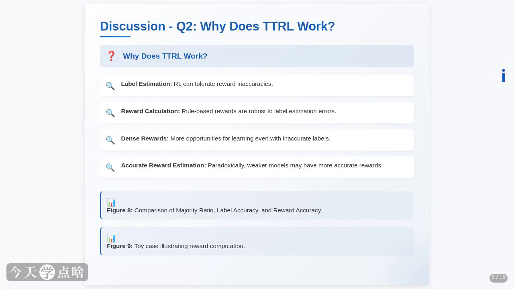Second, the way rewards are calculated in TTRL is crucial. Even if the majority vote isn't the true answer, if the model predicts something different, it still gets a negative reward. This helps guide it away from bad answers.